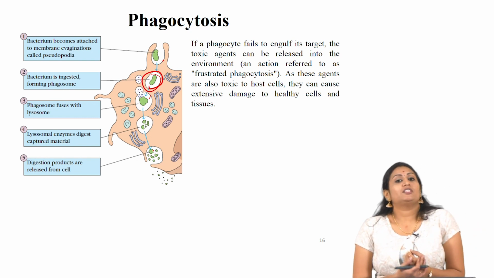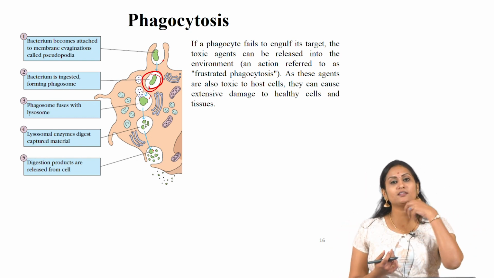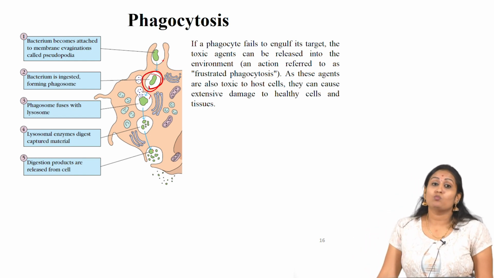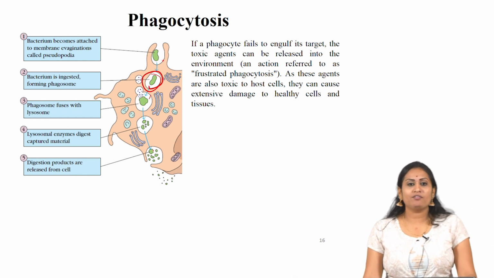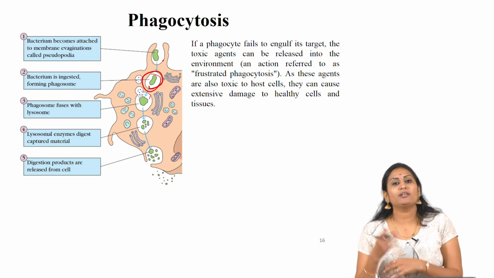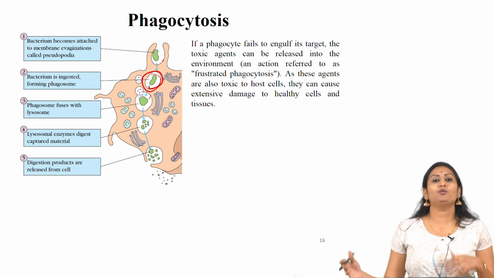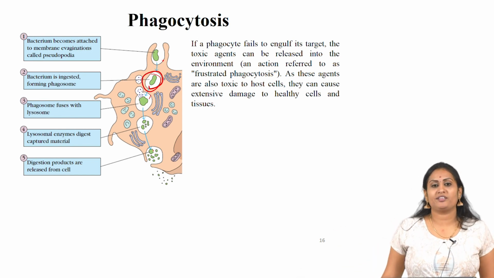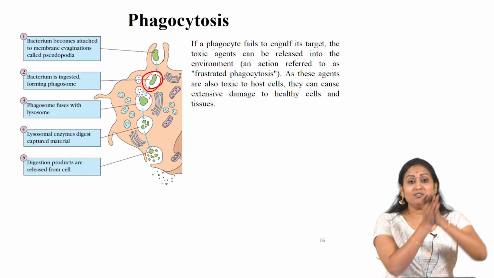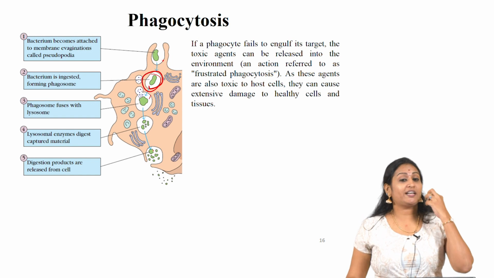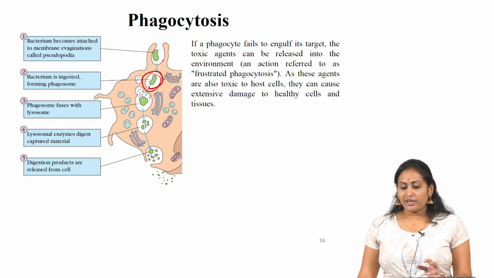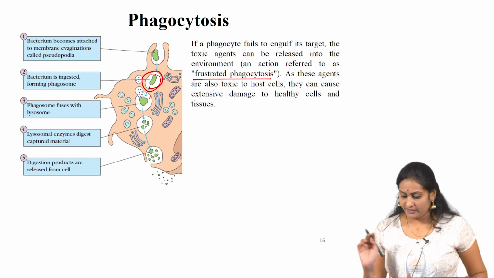But if the phagocyte fails to engulf the target, it becomes frustrated. See, if I have been given some work to do and I didn't do it, obviously my senior or the guide who gave me this work will become frustrated, or even I will become frustrated, right. The same thing happens to the phagocyte, because it cannot do the work it is given. That is why it is termed frustrated phagocytosis.